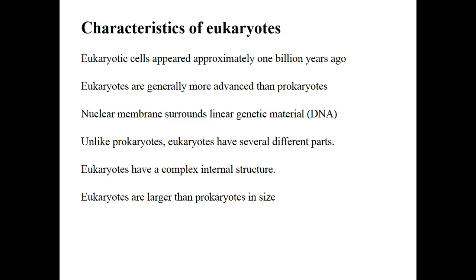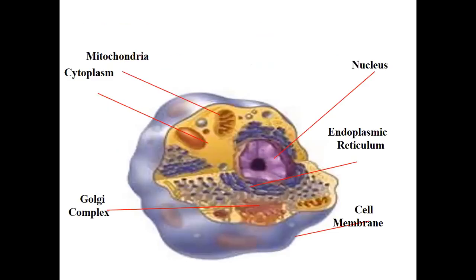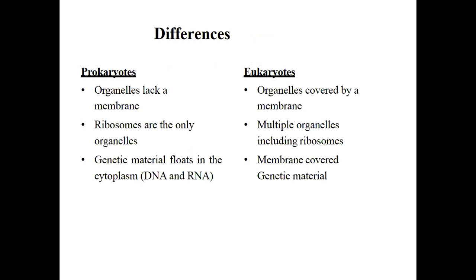Eukaryotic cells have several different parts, however, prokaryotic cells have simple parts. Eukaryotic cells have complex internal structures, however, prokaryotes have simple structures. Eukaryotes are bigger than prokaryotes. Here we have a common example of a eukaryotic cell that includes mitochondria, cytoplasm, Golgi bodies, endoplasmic reticulum, cell wall, cell membrane, and nucleus. What are the differences they have?